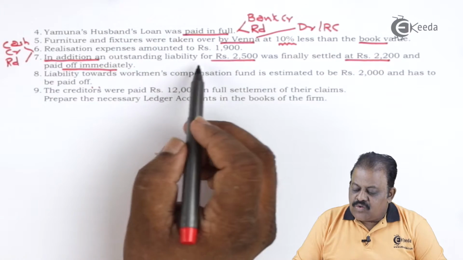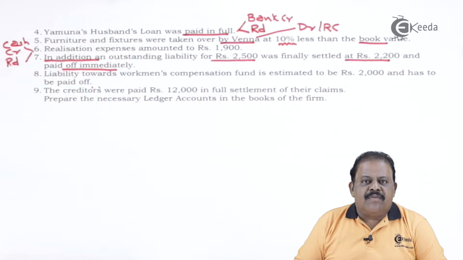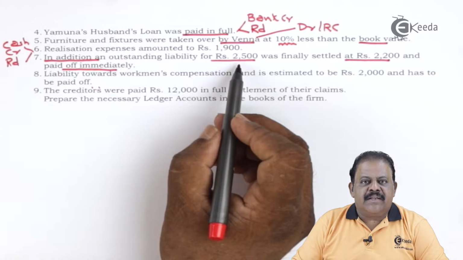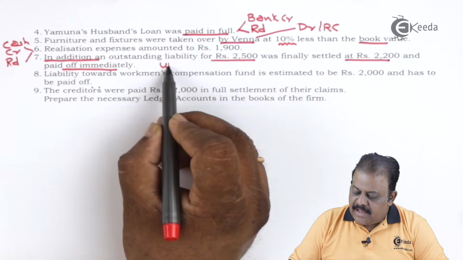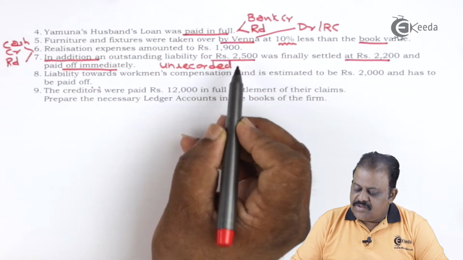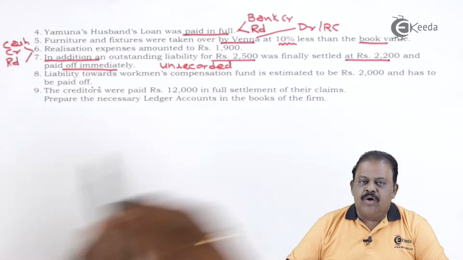In addition, an outstanding liability. Now this is a liability which is not recorded in books of accounts. At the time of dissolution, we have come across this liability. This is unrecorded liability. It is not there in balance sheet. But finally it is paid for 2,200.